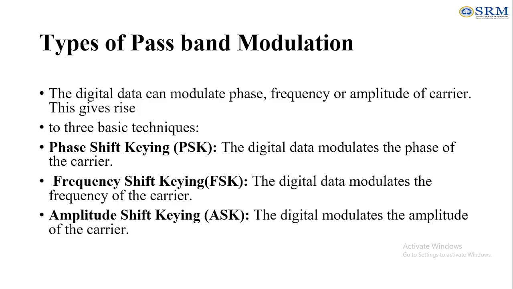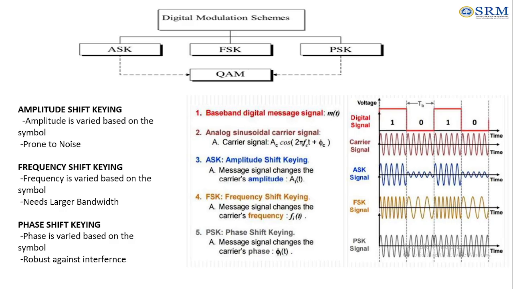In a digital modulation data transmission system, we can perform modulation of three types: phase shifting, frequency shifting, and amplitude shifting. Phase shifting means the digital data modulates the phase of the carrier. For FSK, it modulates the frequency. In amplitude shifting, the input signal modulates the amplitude of the carrier signal. These are the different modulation schemes: ASK, FSK, and PSK. Combined, we can call QAM the combination of both ASK and PSK.